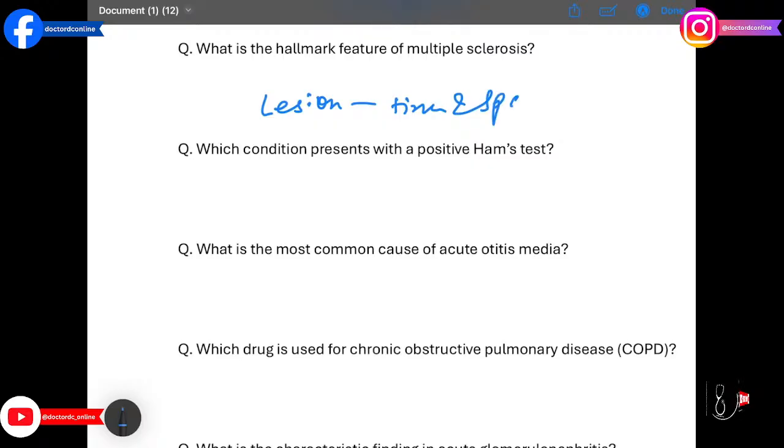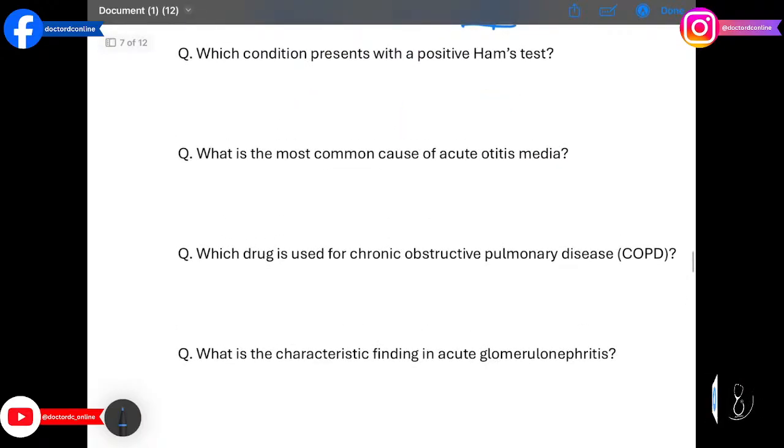Which condition presents with a positive Ham's test? The answer is paroxysmal nocturnal hemoglobinuria.